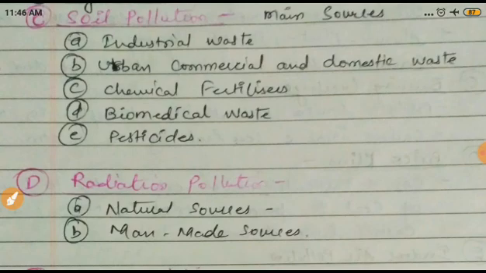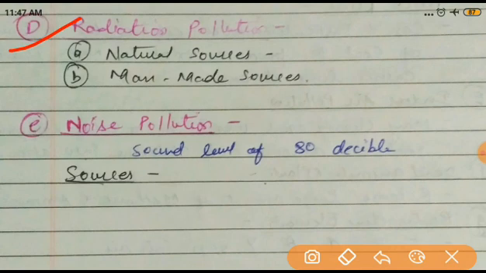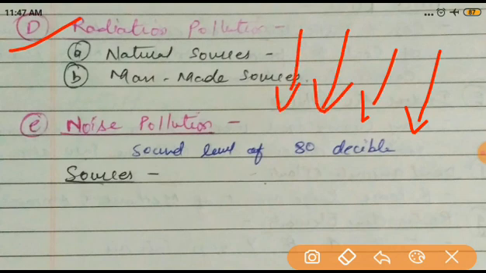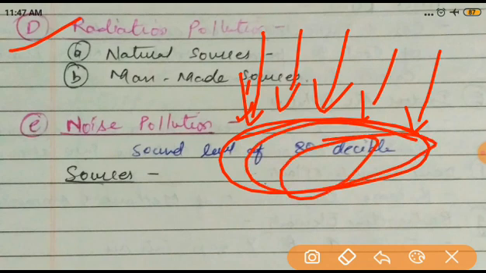Next one is radiation pollution. What is radiation? There are some light waves, highly intensive lights, or we can say highly charged particles, like ultraviolet rays, which you have heard about. There are cosmic waves coming from space. Their intensity is very high. They are also called electromagnetic rays or highly charged particles. When they fall on any place, they will affect human beings, soil, water, anything. They can make the particles charged or affected.